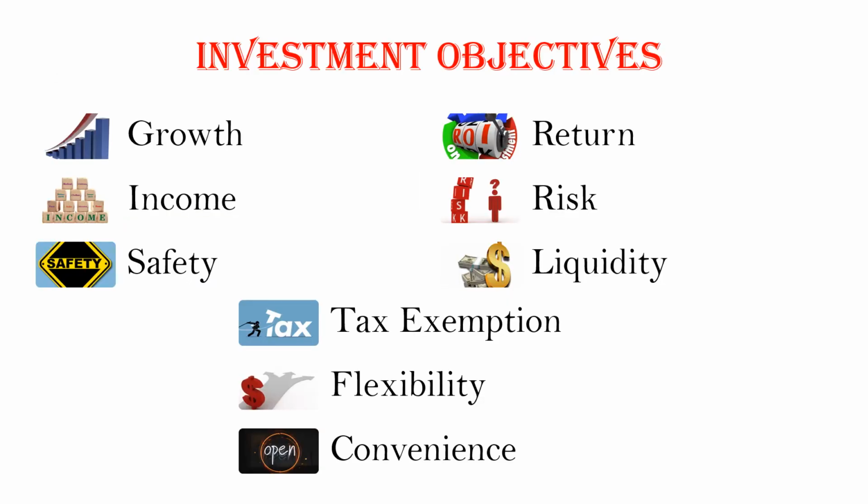Next are the investment objectives. In the objective part, we have found nine objectives of investments. First is growth. According to growth, every investor wants growth of their assets in the form of liquidity or cash. That's why they invest in stocks, mutual funds, gold, real estate, etc. Then next is income. Most investors invest for generating passive income or a second source of income for a better standard of living in the future.